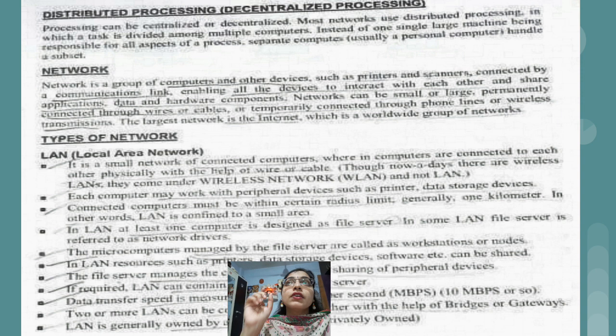But from any of the 10 computers present in the cyber cafe, we can give the print command to that printer. Why is it possible? Because that printer and the computers are present in a single network. So this is one advantage of a network: all the devices present in that network can share resources. The printer is a kind of resource shared by all 10 computers present in the cyber cafe.